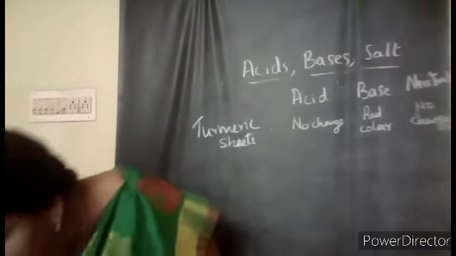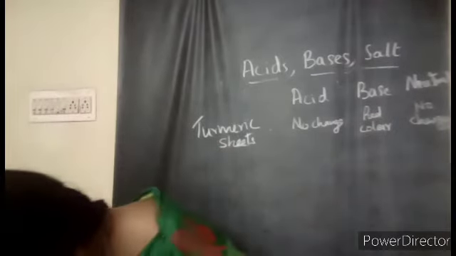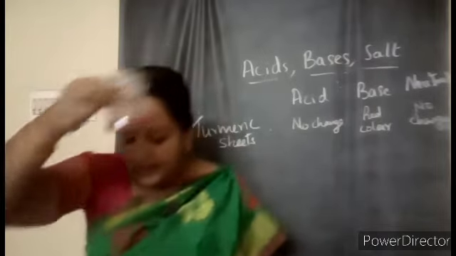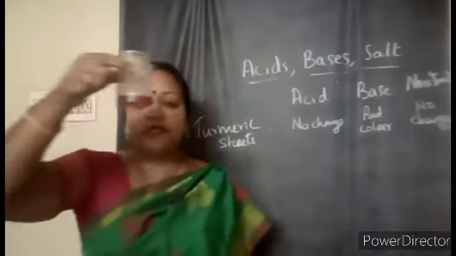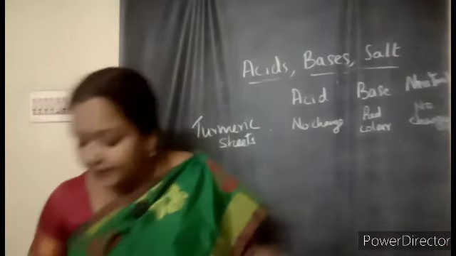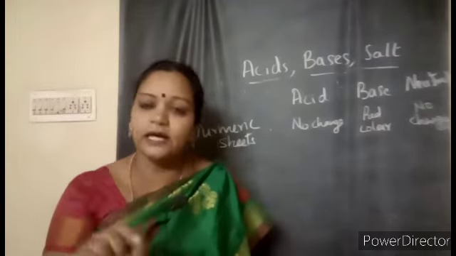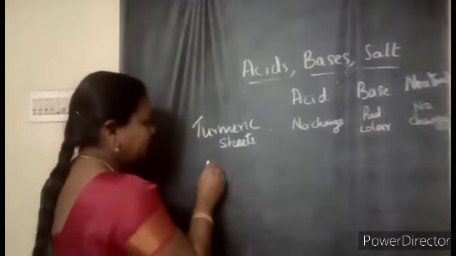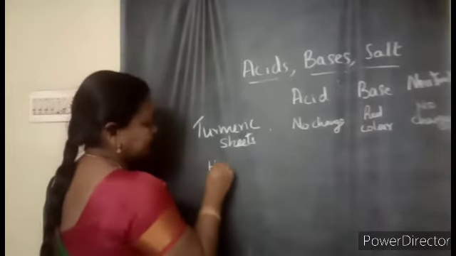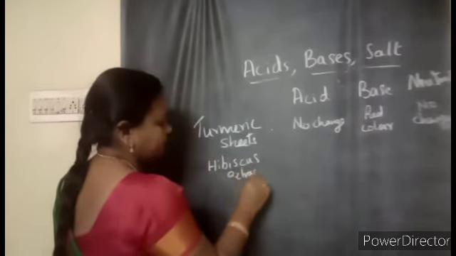Next we will go for our, sorry, not malic acid, this hibiscus extract. You take your hibiscus extract and you can use it as an indicator. So this extract is going to help you to indicate whether the substance which you have taken is acidic or basic. How, we'll see. So now we are taking the hibiscus extract. Hibiscus extract or China rose extract, both mean the same.